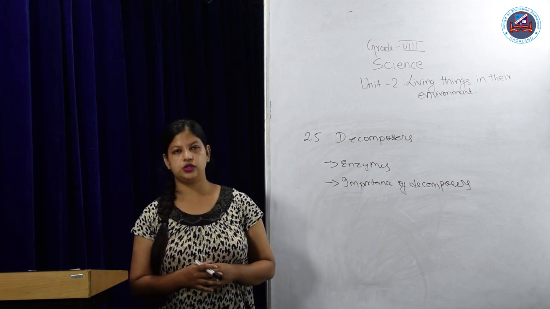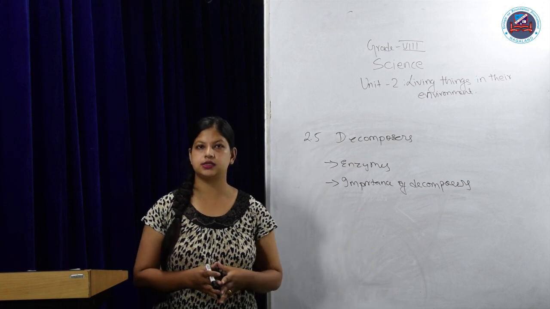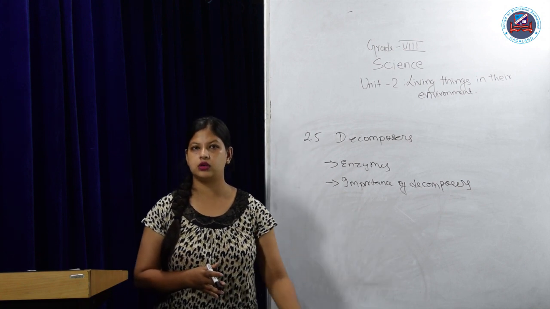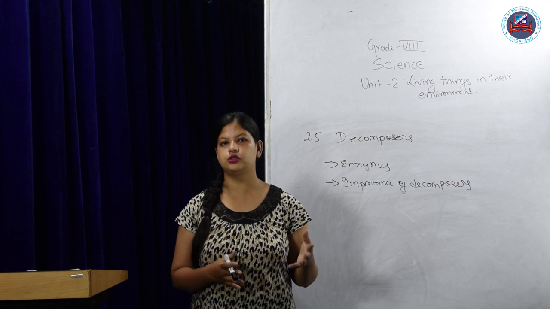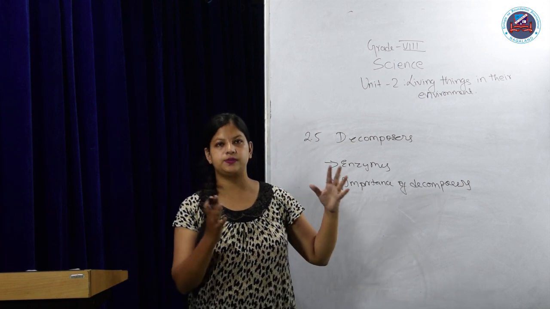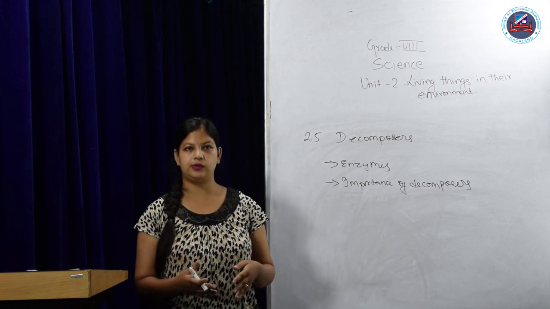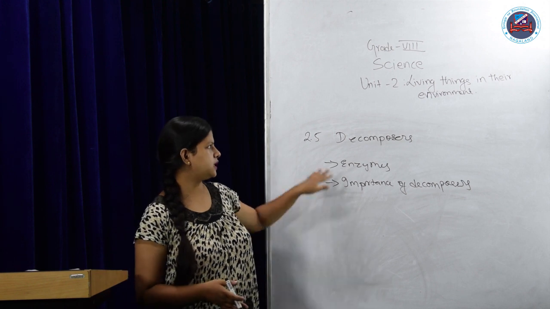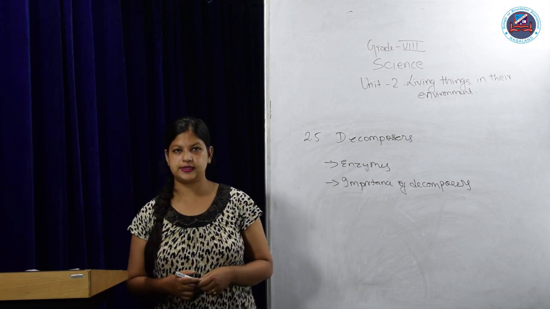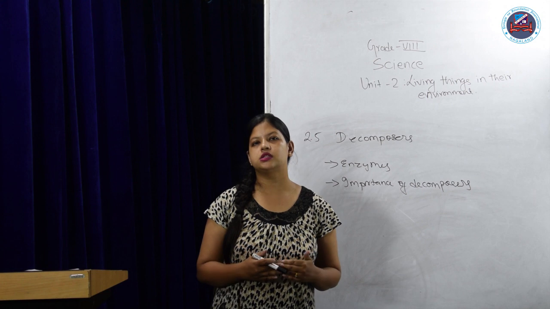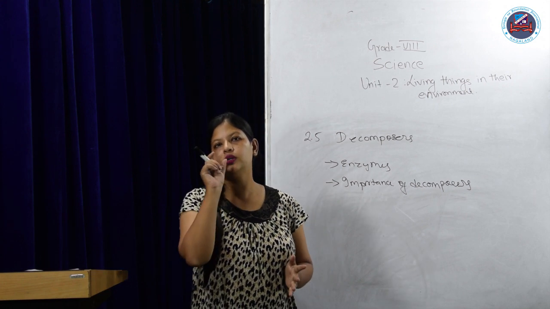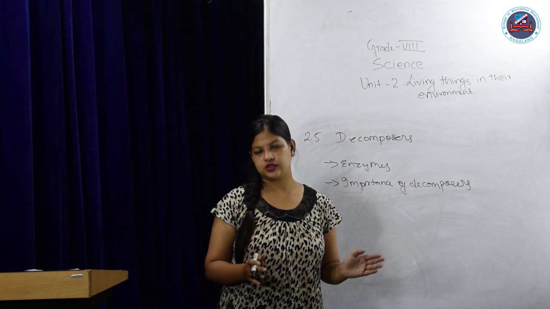In the previous video we learned about plant adaptations, animal adaptations, what ecology is, how ecologists do sampling, and even the food web. That has been covered. Now our next topic is 2.5, decomposers. In the previous food web I was using the word decomposer, and now I would like to explain it here.